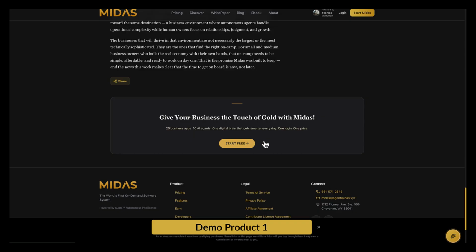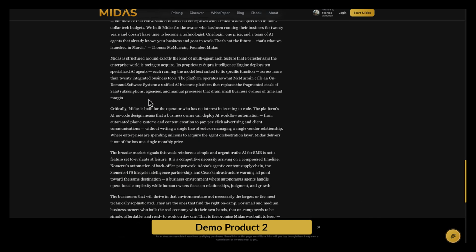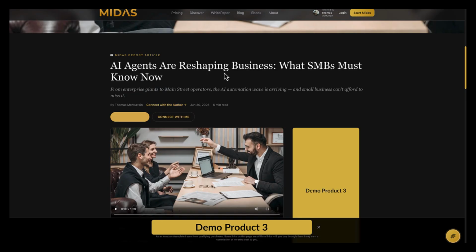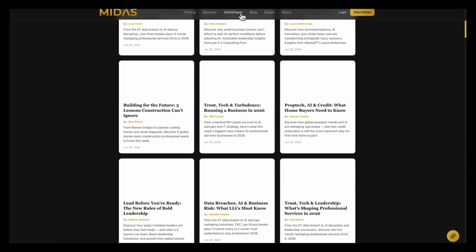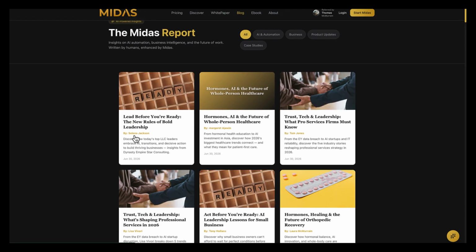Get your business started with a touch of gold with Midas. Start free goes to your homepage. There's share buttons and things like that. So this is fully automatic. Now on the company blog, we will also publish the title and image of your blog, the by name, and then also a description of your blog.